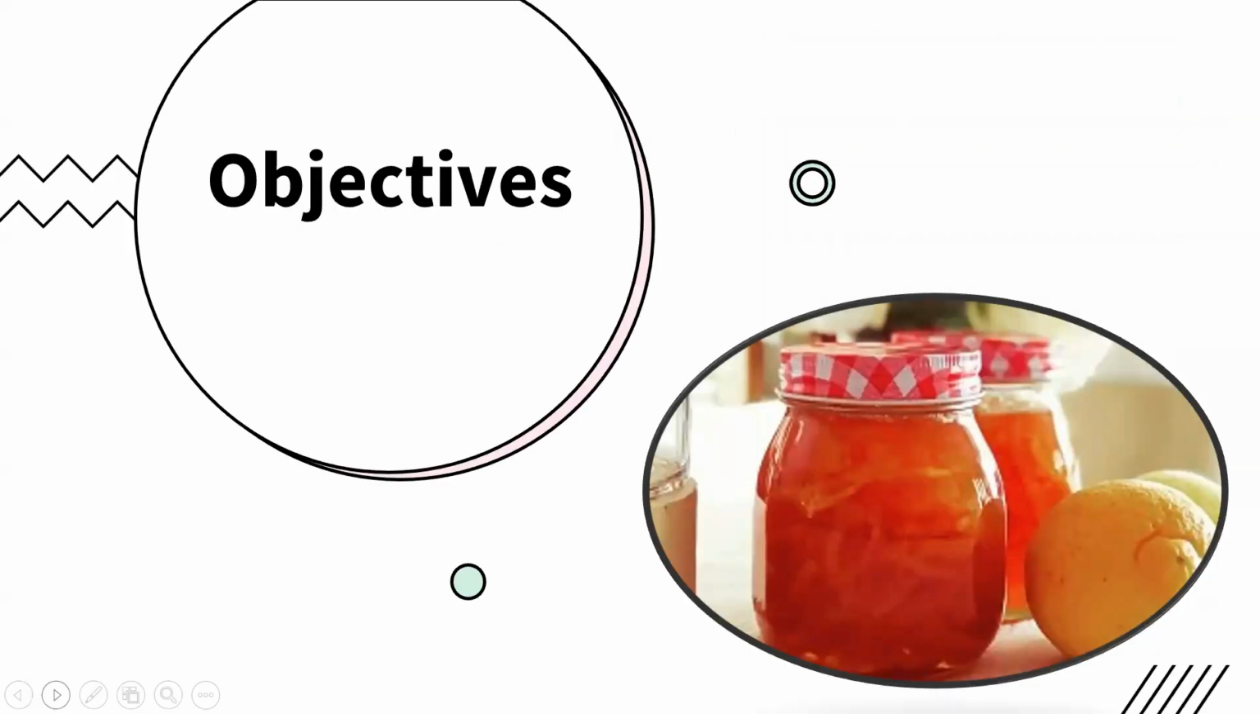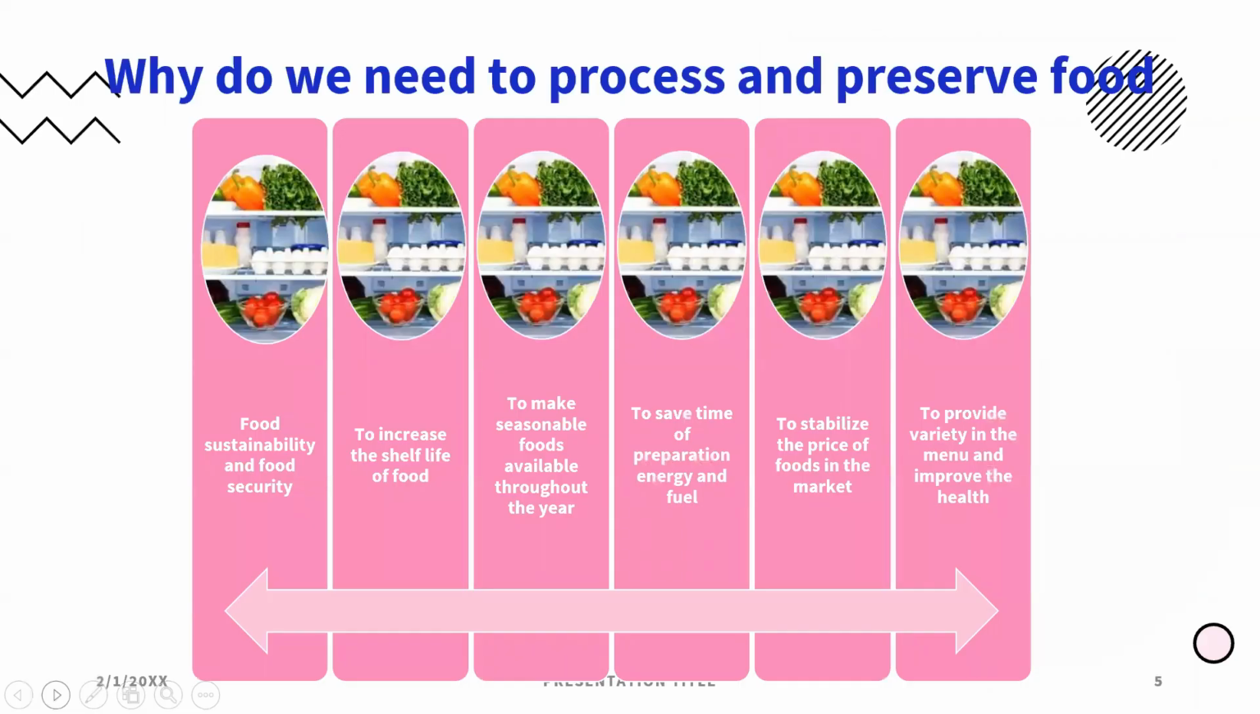Now coming to the objectives of food preservation. Why do we need to process and preserve food? What is the objective? First one is food sustainability and food security. What is meant by food sustainability and food security? Food sustainability is nothing but food should be available throughout the season. That is, there should not be a period in which food is not available to people. That is food sustainability: sustaining the production and the availability of food.